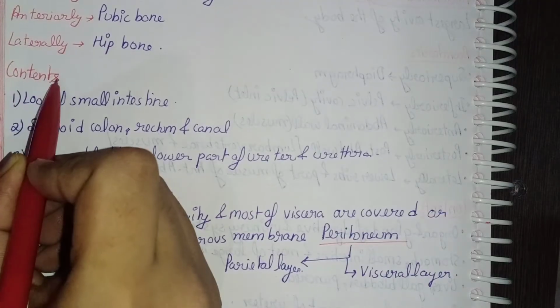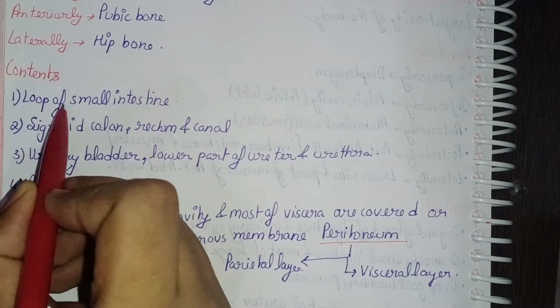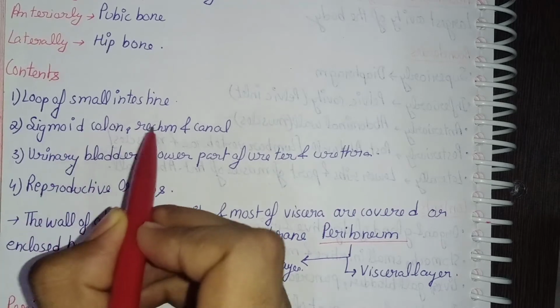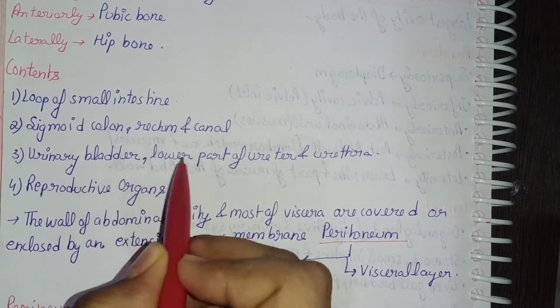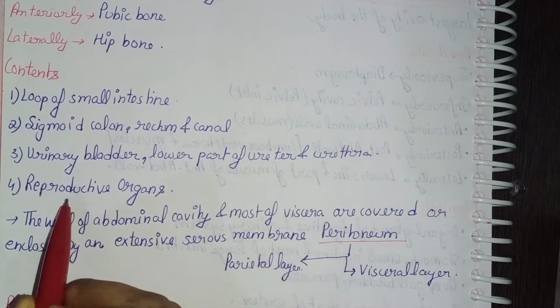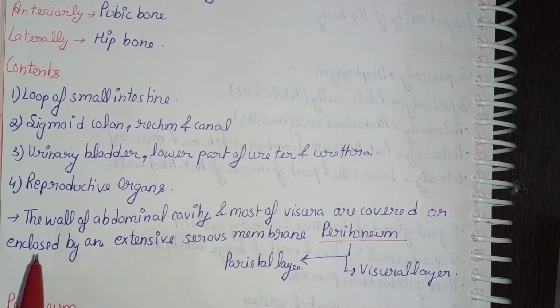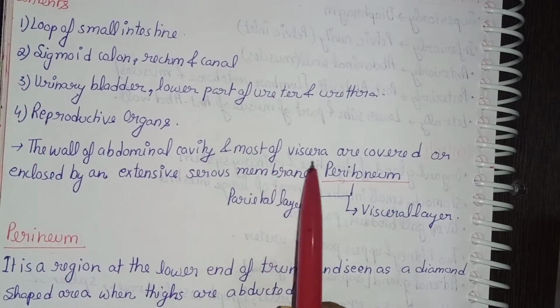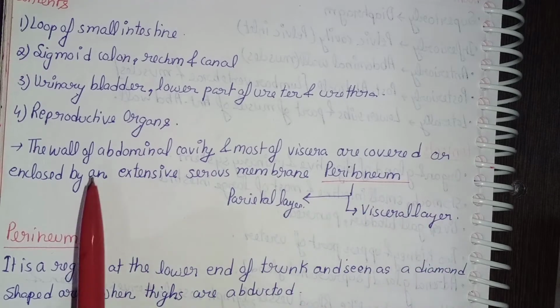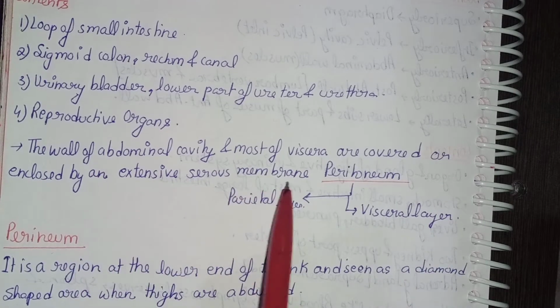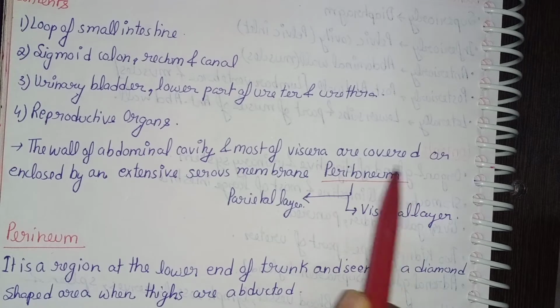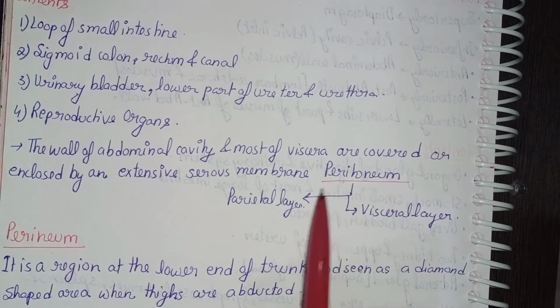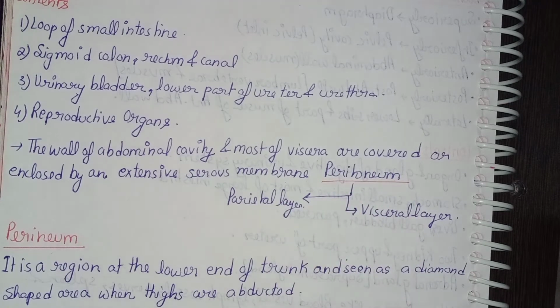And what are the contents of pelvic cavity? Coming to contents of pelvic cavity: loops of small intestine, sigmoid colon, rectum and anal canal, urinary bladder, lower part of ureter and urethra, reproductive organs. These all are the contents of the pelvic cavity. Now, the wall of the abdominal cavity and most of the viscera are covered or enclosed by an extensive serous membrane called peritoneum. This peritoneum has two layers, parietal layer and visceral layer.